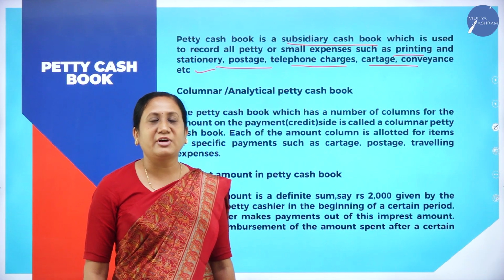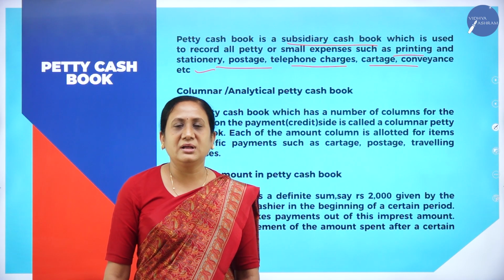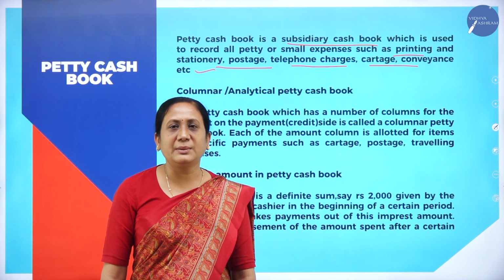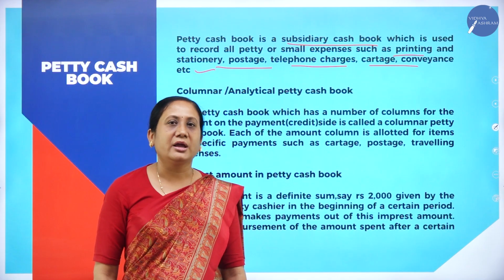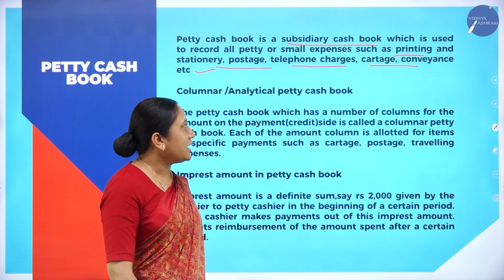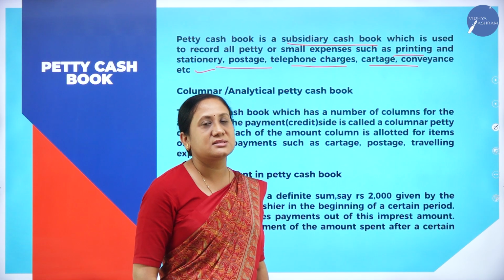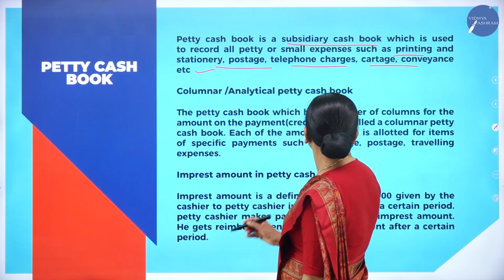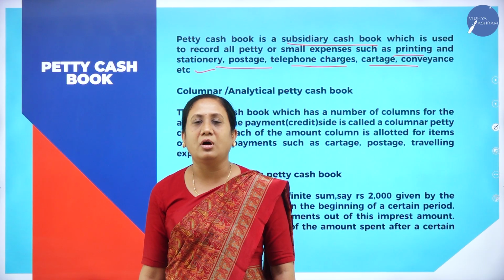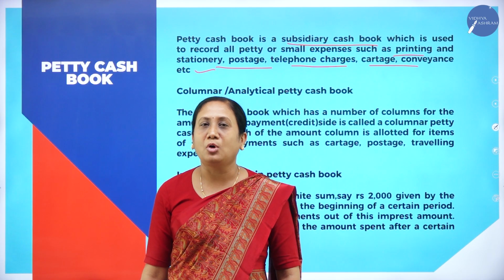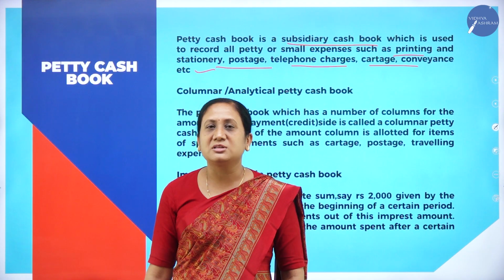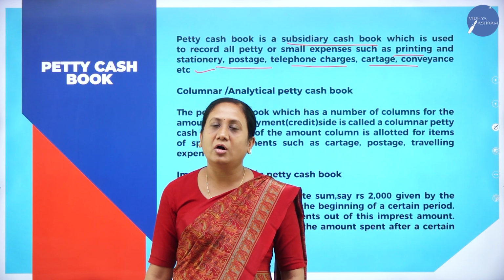Petty cash book is one of the types of cash book. Petty cash book is one of the subsidiary books in which we record all the petty payments of an organization. Like it could be printing and stationery, postage charges, telephone charges, cartage, conveyance, that means traveling expenses, and all these small expenses will be recorded in a separate cash book called petty cash book. Petty means small. In this cash book, we record all the small payments which are made by the organization.